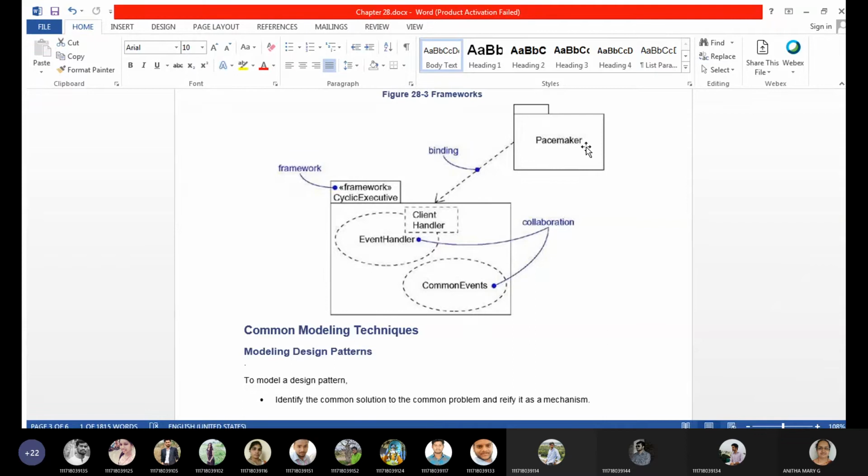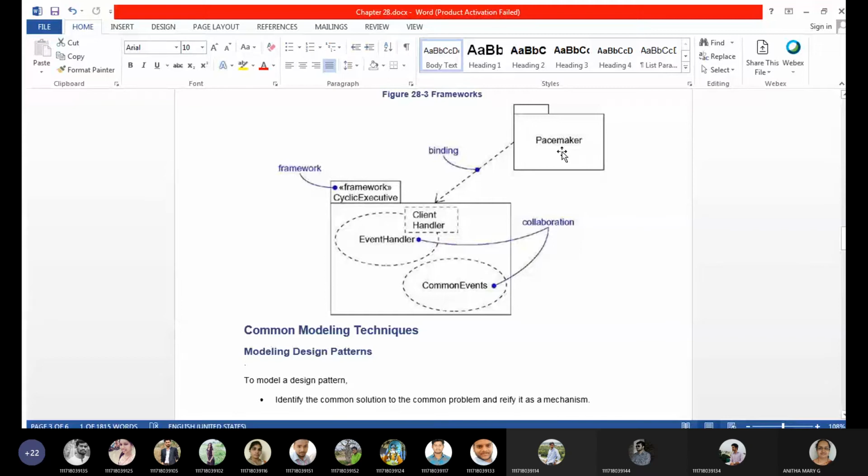I'm not very much sure about those biological terms there. So if the heart is slowing down, it's not doing its job, the organ is not beating properly per second, the normal heartbeat is not there. Then they keep the pacemaker. It's a small chip which will be installed or kept into the heart, so that whatever the heartbeat was lowered, by keeping this pacemaker, their heartbeat will become normal.